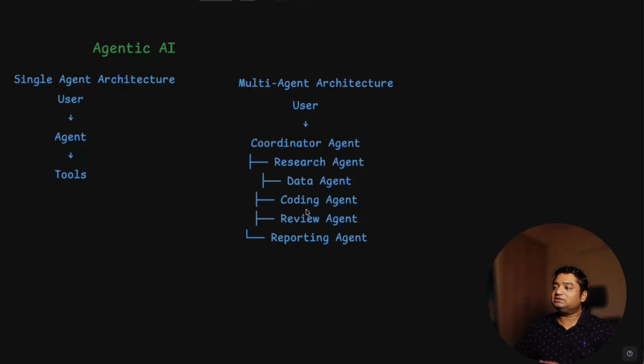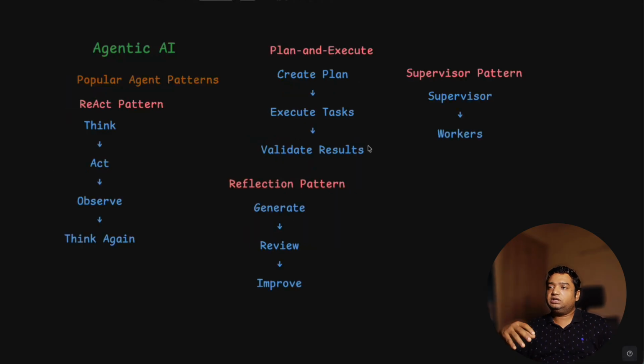So multiple things can happen parallelly. Multiple things will happen independently. Your coding agent will wait to get the output from the data agent, so something is waiting to get the answer. But here it happens one by one. It cannot be scaled. So here you can add multiple agents and your system can scale to a bigger agentic AI application. So agentic AI has multiple capabilities and can be implemented in multiple ways.